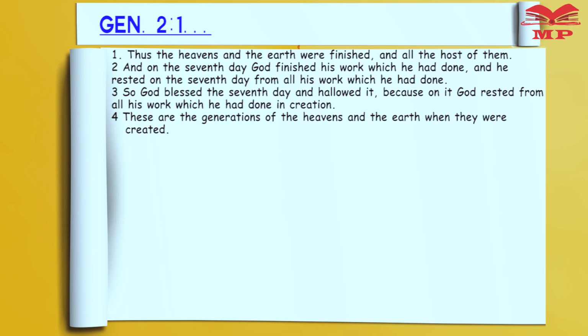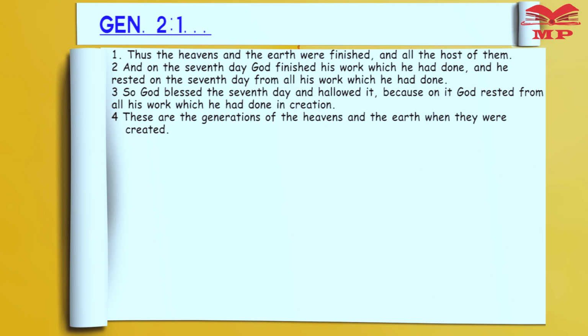So God blessed the seventh day and hallowed it, because on it God rested from all his work which he had done in creation." These are the generations of the heavens and the earth when they were created.